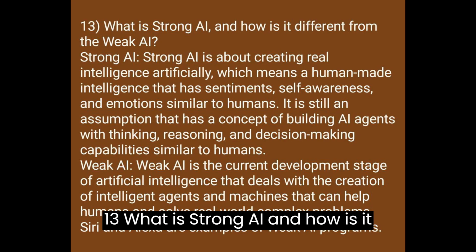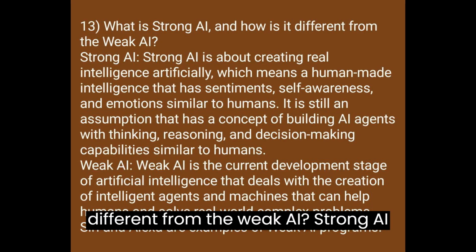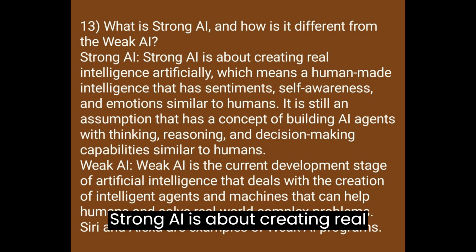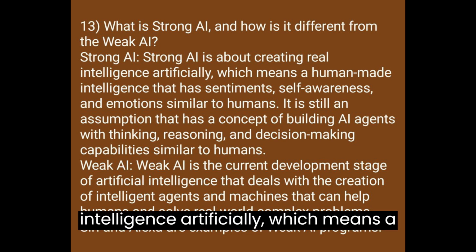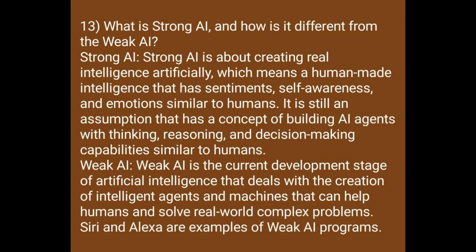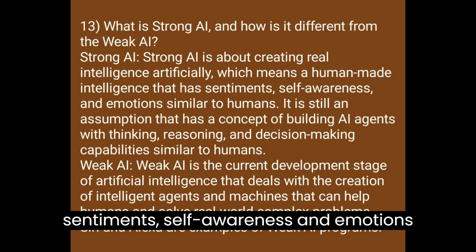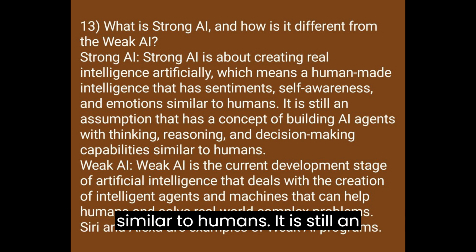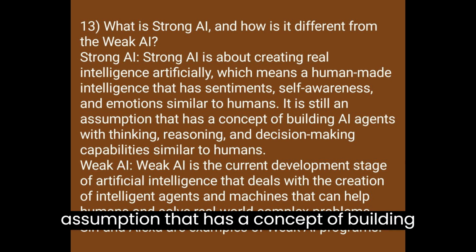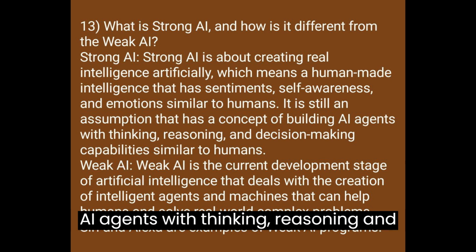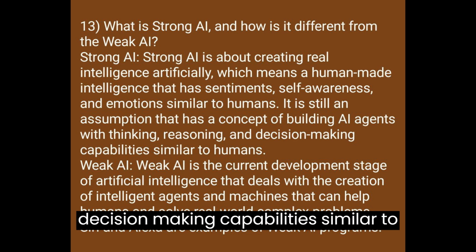13. What is strong AI, and how is it different from weak AI? Strong AI. Strong AI is about creating real intelligence artificially, which means a human-made intelligence that has sentiments, self-awareness, and emotions similar to humans. It is still an assumption, a concept of building AI agents with thinking, reasoning, and decision-making capabilities similar to humans.